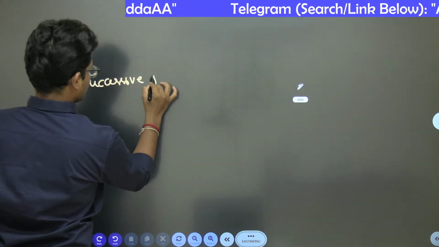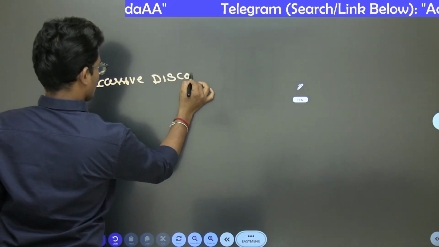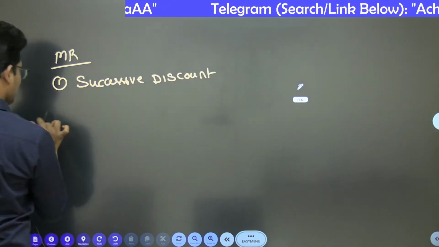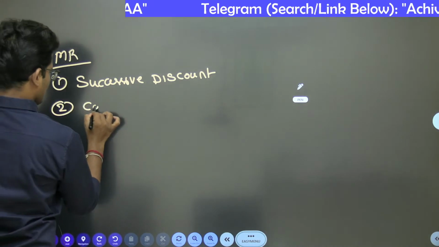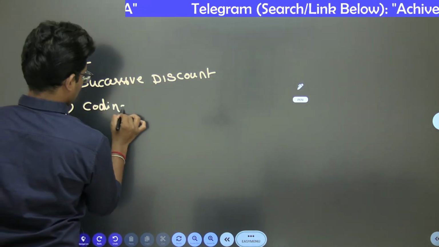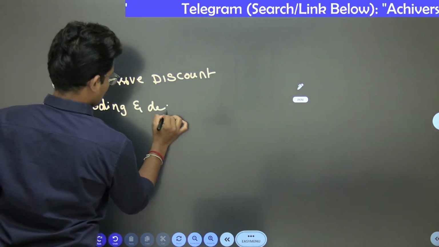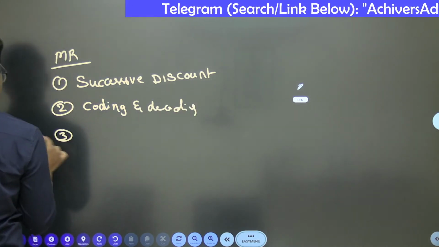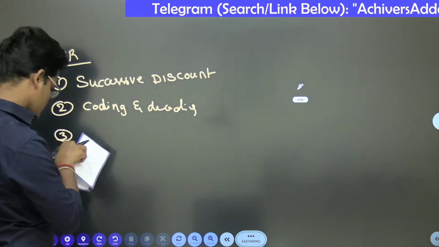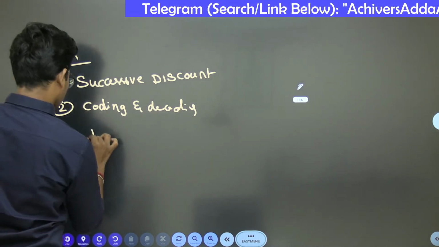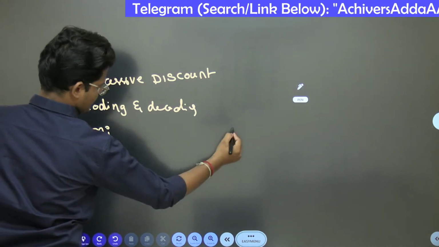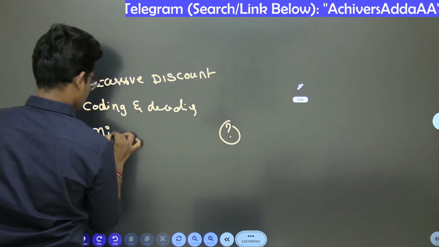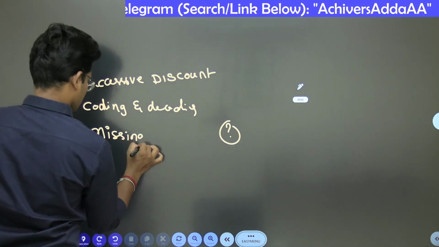Successive discount question. And moreover, coding, decoding, very easy coding, decoding. Very easy question. Out of all, this is the easiest one. And third one which was asked is missing number. Like some series will be given, there will be a question mark in the middle. Missing number question was asked.